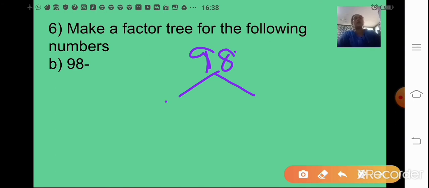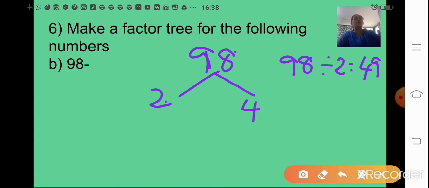That means you can take the even prime number 2. When you divide 98 by 2, 2 fours are 8, 1 carry over, 2 nines are 18. So 2 into 49 gives you 98. You will circle this prime number. All the prime numbers are to be circled.